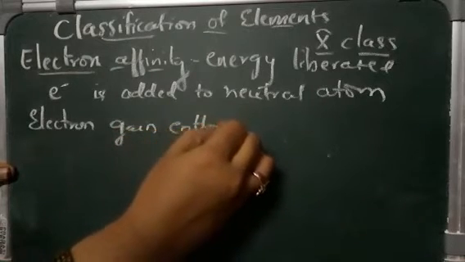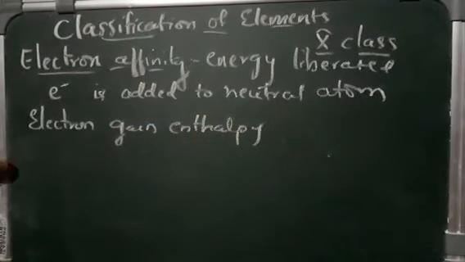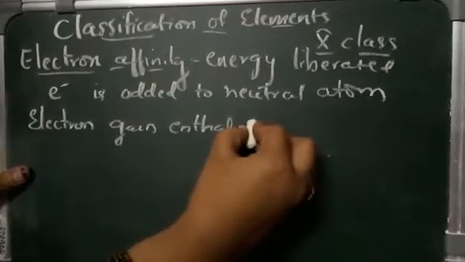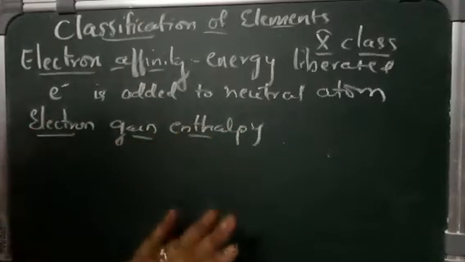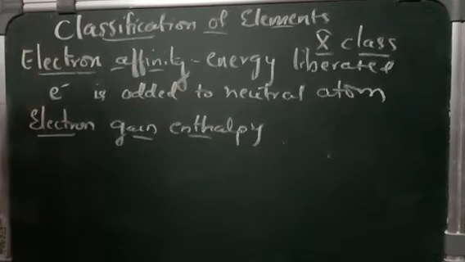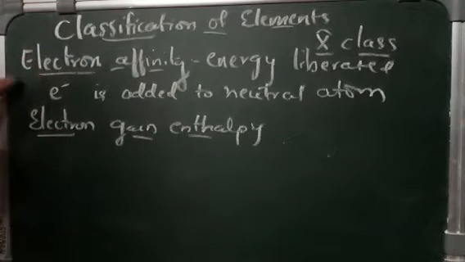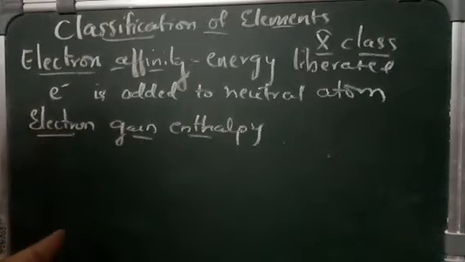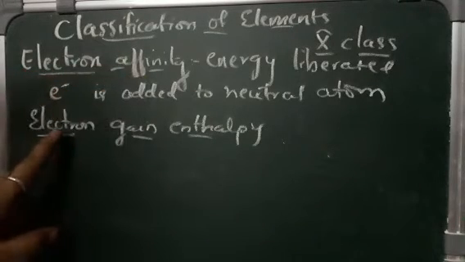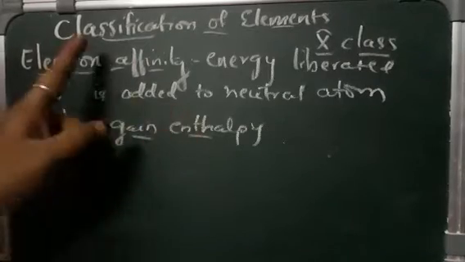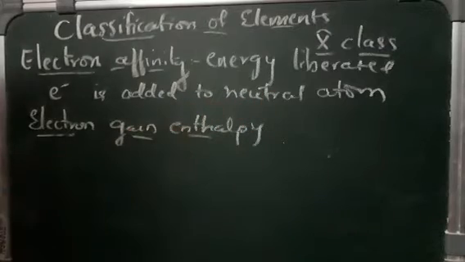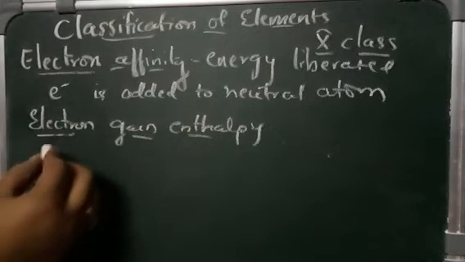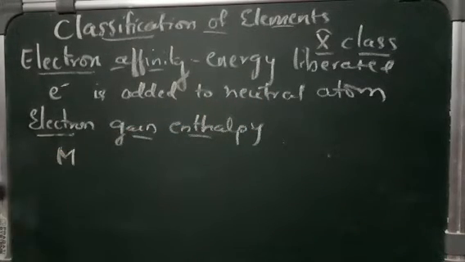It is also called the electron gain enthalpy of that element. If they ask you electron gain enthalpy, you should not be confused. That means they are asking about electron affinity only. If they ask electron affinity, you can also write about electron gain enthalpy. These both are nothing but the same. Electron affinity, or electron gain enthalpy, is nothing but the energy liberated when an electron is added to a neutral atom.